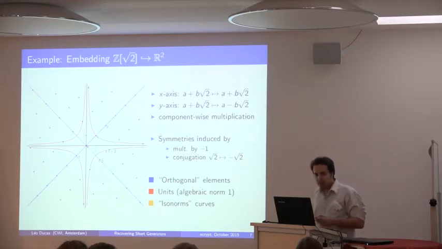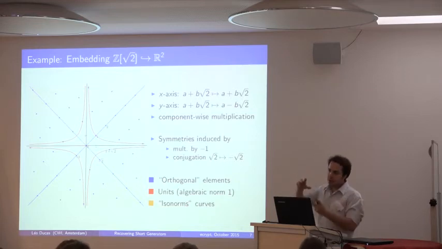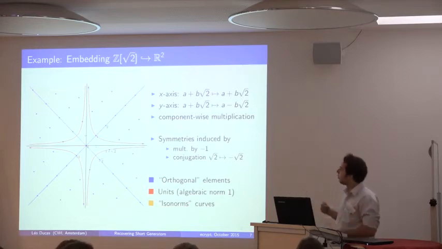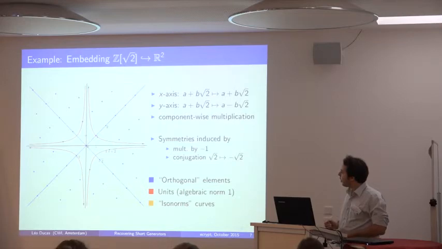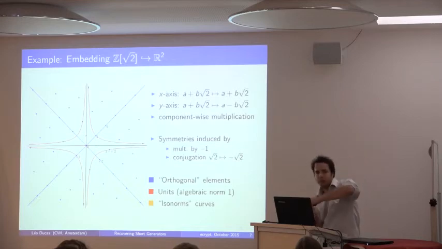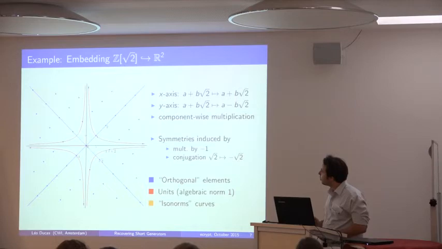So why do I call them orthogonal? Because if you multiply by such an element, in this representation, the action of this multiplication is just going to be a rotation and a scaling. They do not distort space. Whereas if you take, for example, this point, it's going to distort space. It's going to stretch things down one way and expand them up the other. And in all this, the units are elements that preserve the volume. So, for example, an element that would shrink by a factor x in that direction and expand by a factor x in the other direction. Those units lie exactly on those hyperbolas.